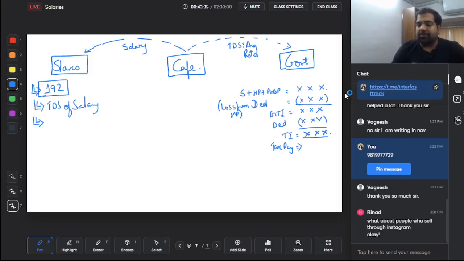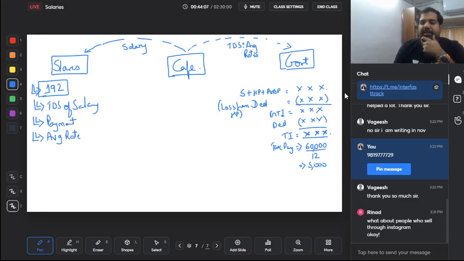So let's say they figured that your tax payable is 60,000 rupees in the whole year with surcharge, with cess, everything, and that divided by 12 is 5,000. So now every time they pay you, they will deduct 5,000 and pay to the government. Yes, this, guys, is again very interesting. This is on payment basis, whenever they pay you, and this is on average rate. Yes, this is on average rate.